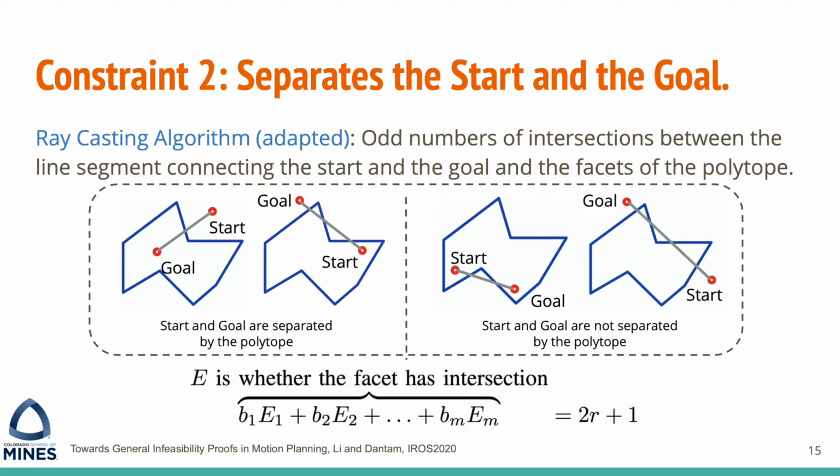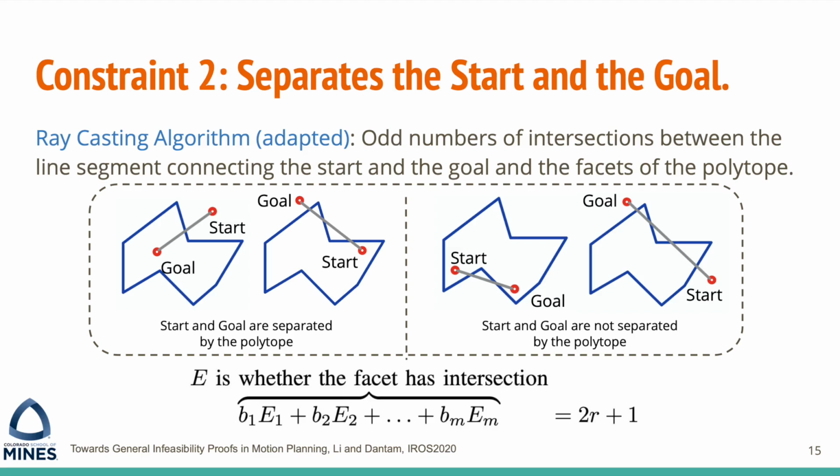We also need to ensure the polytope separates the start and the goal. Here we use the raycasting algorithm. The raycasting algorithm is a simple way to test whether a point is inside or outside a polygon. If a ray starting from a point and going in any fixed direction has an odd number of intersections with the edges of the polygon, then the point is inside the polygon. Otherwise, it's outside the polygon.